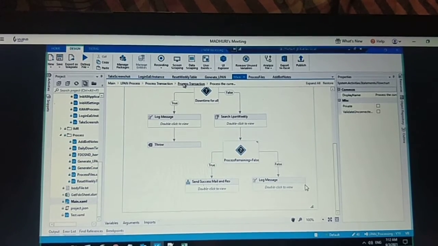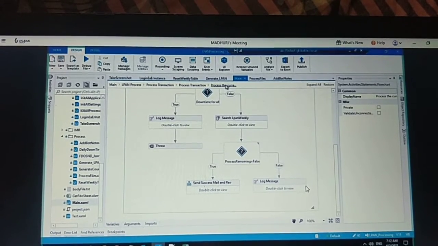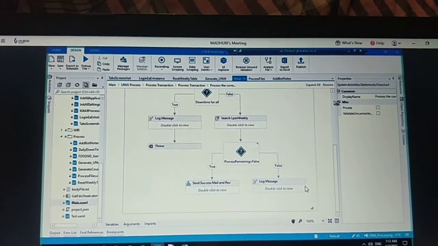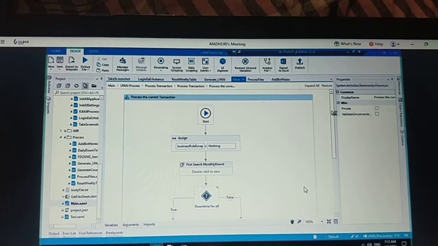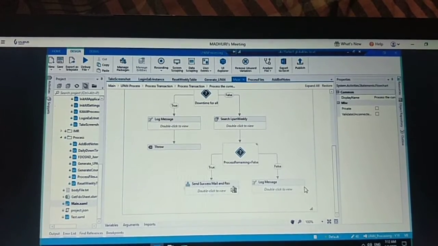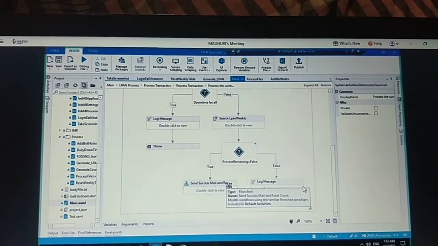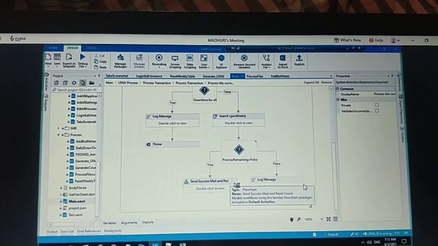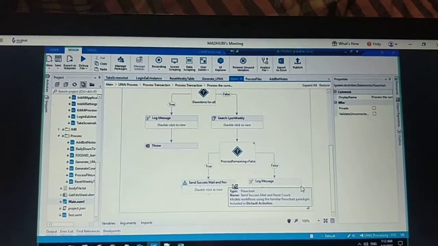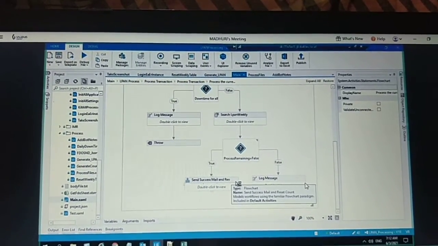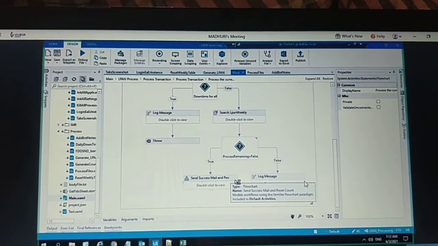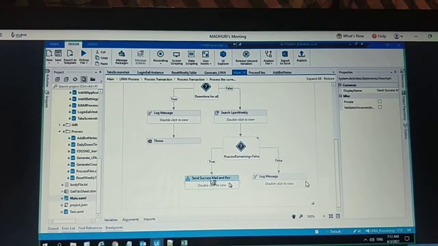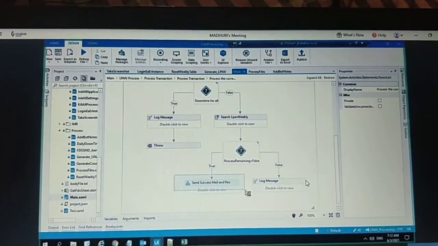Then you come here in process transaction, then in process the current transaction. Under this sequence, we have send successful. Here I wanted to write the code. Here you have to apply the condition that if there is no unopened list in any office, then don't send any mail or don't invoke this sequence.